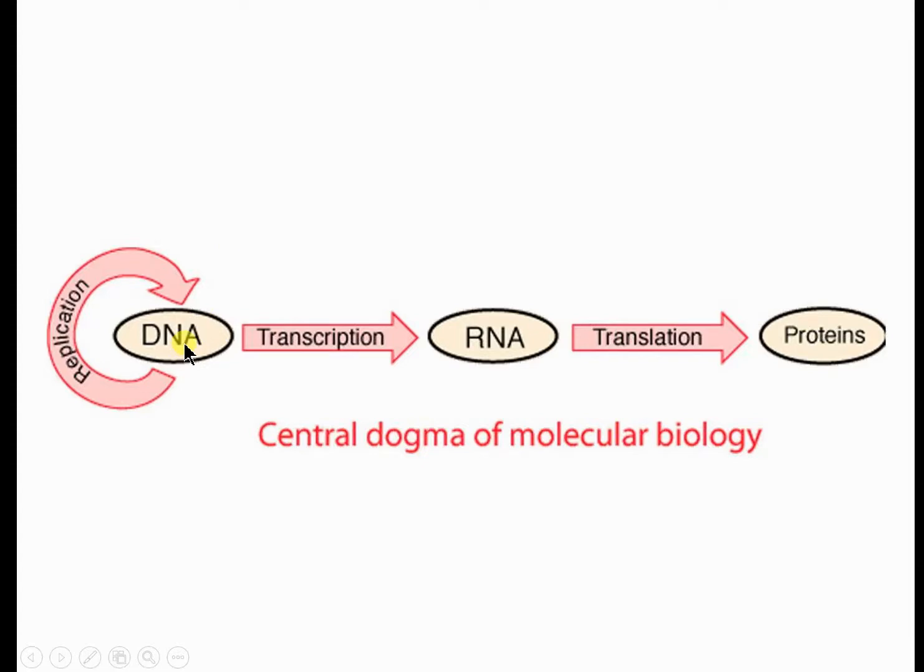Then in the cell, DNA can be transcribed to produce RNA, ribonucleic acid. That process is known as transcription. And this RNA can be translated into proteins. So these three basic processes, DNA to DNA formation, DNA to RNA formation, and RNA to protein formation, are known as the central dogma of molecular biology. It was termed by Francis Crick.